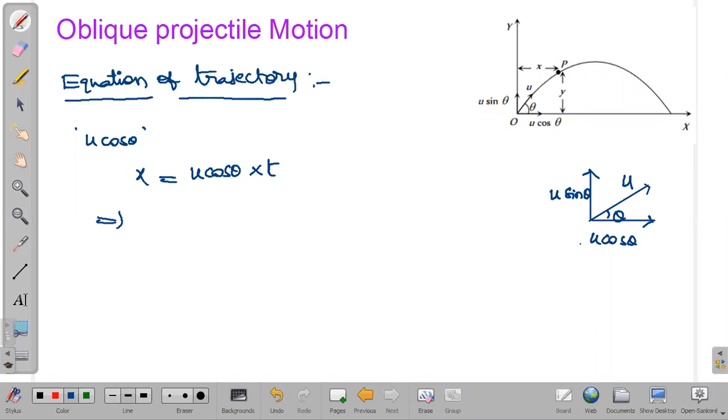So better I am writing the time expression from here. t is equal to x by u cos theta, if we write it. Okay, so this I am considering as equation number 1. This I will be using further. Next, along the vertical also, if we write.